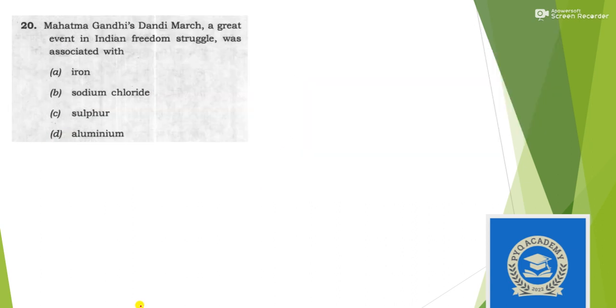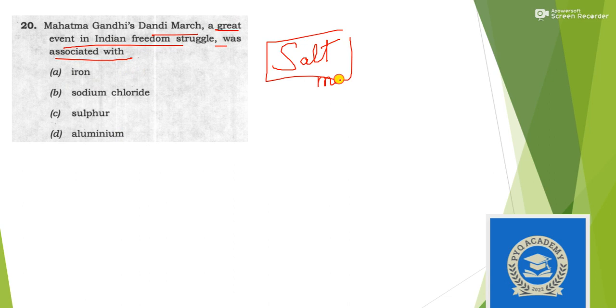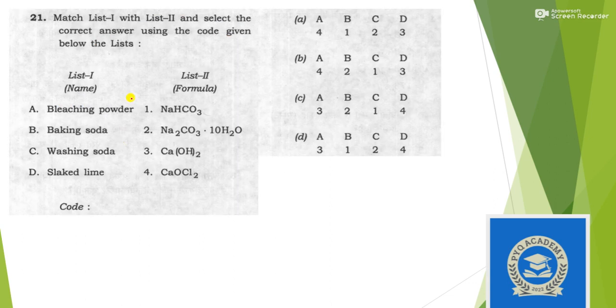Very simple question. Mahatma Gandhi's Dandi March, a great event in the freedom struggle, was associated with what? He was associated with the Salt March, Namak Andolan. And salt's formula is sodium chloride, NaCl. So answer is option B. Let's move to next question.